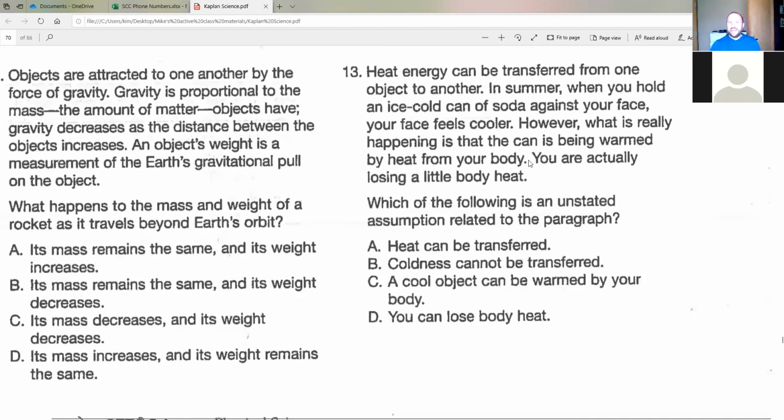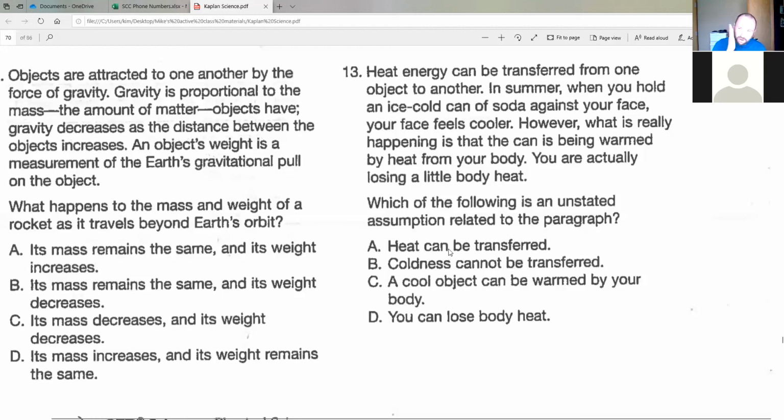And the reason that it's assumed that coldness cannot be transferred comes from this middle section here, where it's saying what's really happening is the can is being warmed by the heat from your body and you're actually losing heat. And that feels like coldness being transferred. That relates back to what we talked about, is heat energy can only flow from objects with heat to objects without heat. Heat doesn't transfer the other way, right? Coldness is not something that transfers, right?